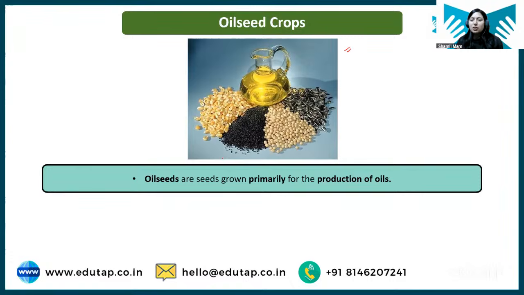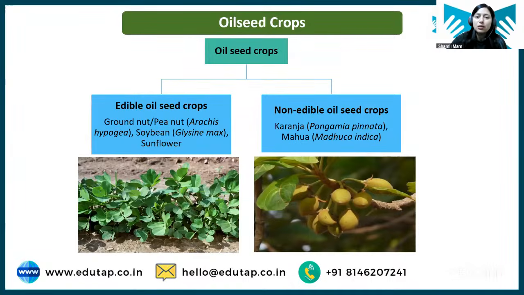So such crops are called oilseed crops. Yes, sunflower is there. So these are called oilseed crops, right? Now, students, oilseed crops are divided into two categories because some oils we consume and some oils are not for the consumption purpose. They are rather for the other purpose, like for the medicinal purpose.